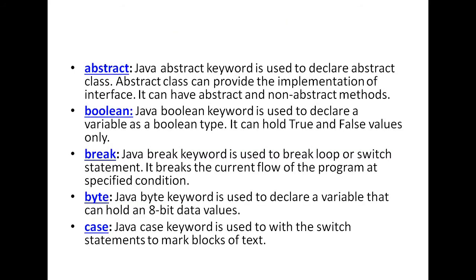Then what is the working of these keywords? For short, I am writing here. First is abstract. The abstract keyword is generally used to declare an abstract class. What is generally an abstract class? Now, an abstract class is a class where an object cannot be created.